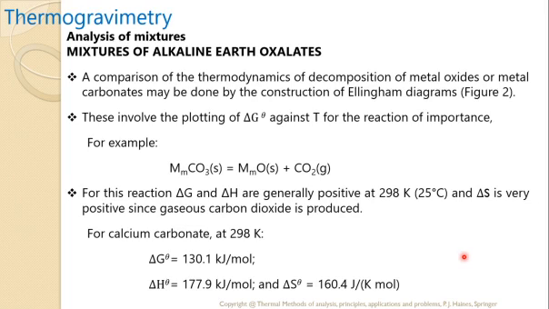For this reaction, delta G, the change in the Gibbs free energy, and delta H, the change in the enthalpy, are generally positive at 298 Kelvin, or 25 degrees Celsius, and delta S, the change in entropy, is very positive, since gaseous carbon dioxide is produced. Because of the gaseous carbon dioxide, there is considerable entropy, and that's why it is very positive.